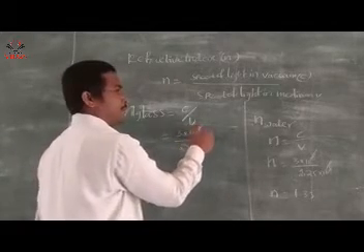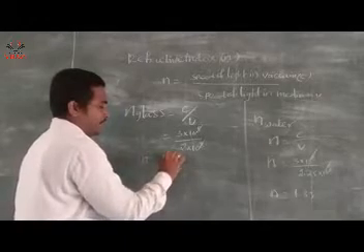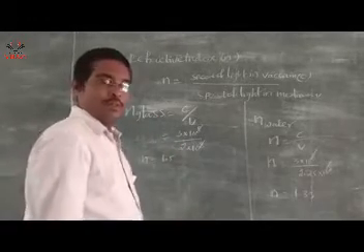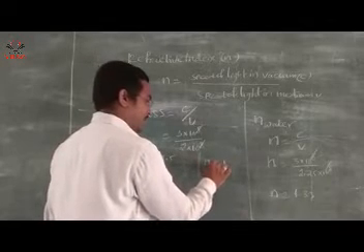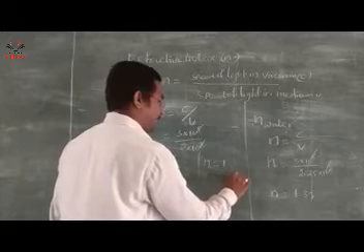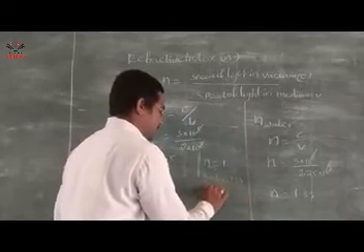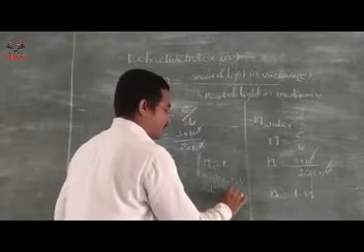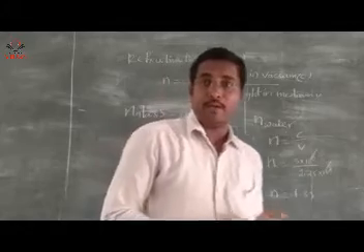So 10 power 8 cancel, and 3 by 2, N is equal to 1.5. See, refractive index of air is 1, refractive index of water 1.33, refractive index of glass 1.5. Like this we can find the refractive index.